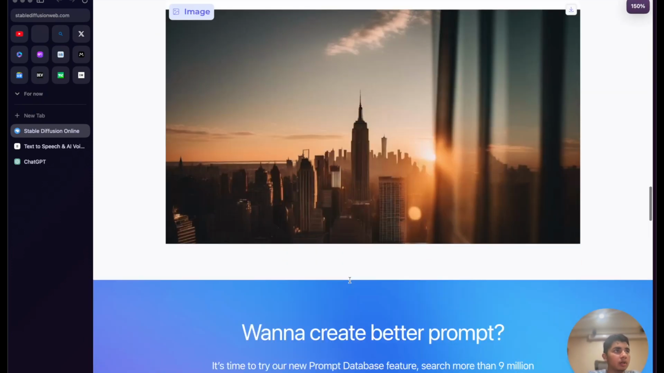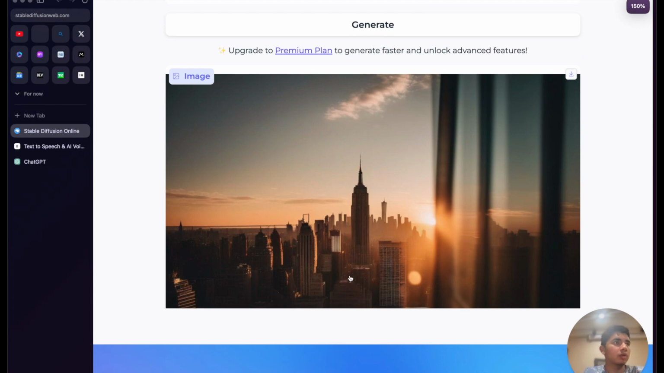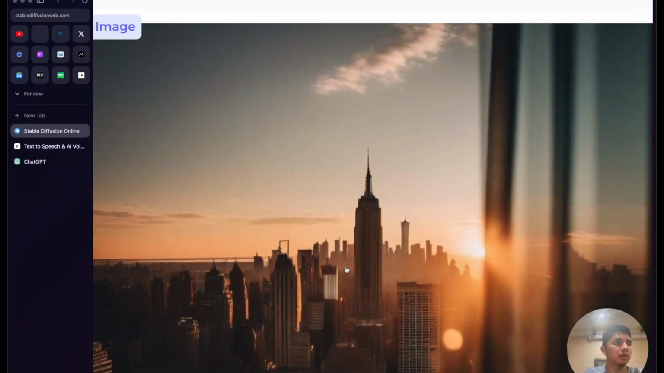You can zoom in a little bit more, better to see. You can see the detail on the building is quite nice. There is some artifacting, the picture is a little bit grainy, but overall the details and the fidelity is quite nice. All right, so now let's move on to our next tool.